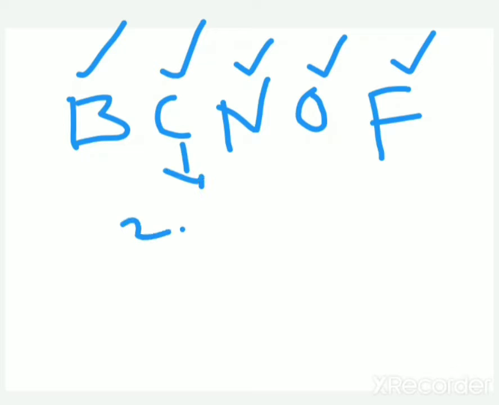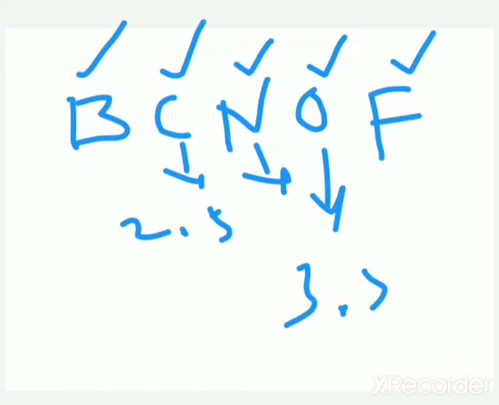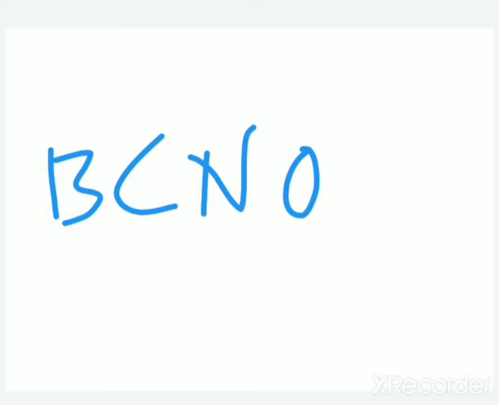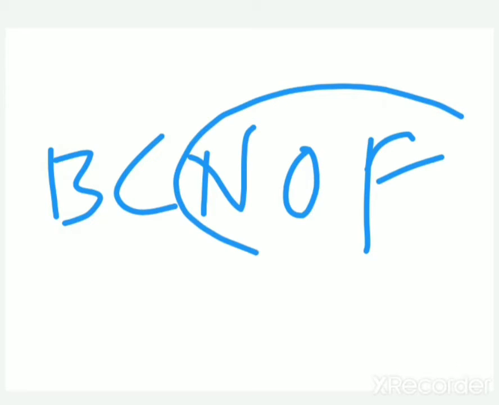Carbon has 2.5 electronegativity, nitrogen 3.0, oxygen 3.5, fluorine 4.0. So according to electronegativity, boron, carbon, nitrogen, oxygen, fluorine are more electronegative elements.